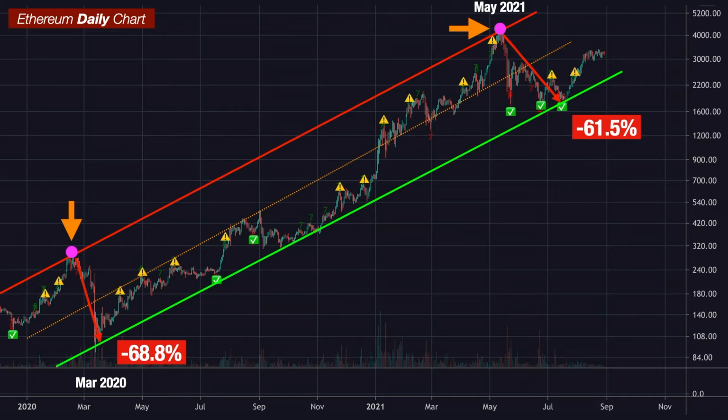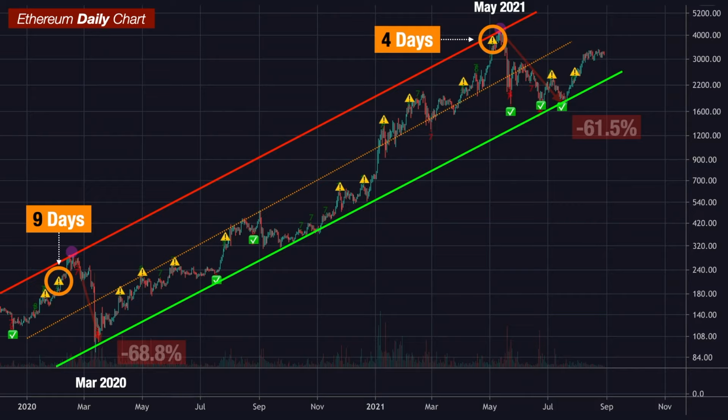After we added the DMARC9 indicator, we can actually see that both of the crashes were confirmed by the DMARC9 sell signals as well, which were a few days ahead, very close to the resistance line. For example, for the first crash, the DMARC9 sell signal appeared 9 days before Ethereum touched the resistance line and crashed. And the second crash, the DMARC9 sell signal appeared 4 days before the crash.